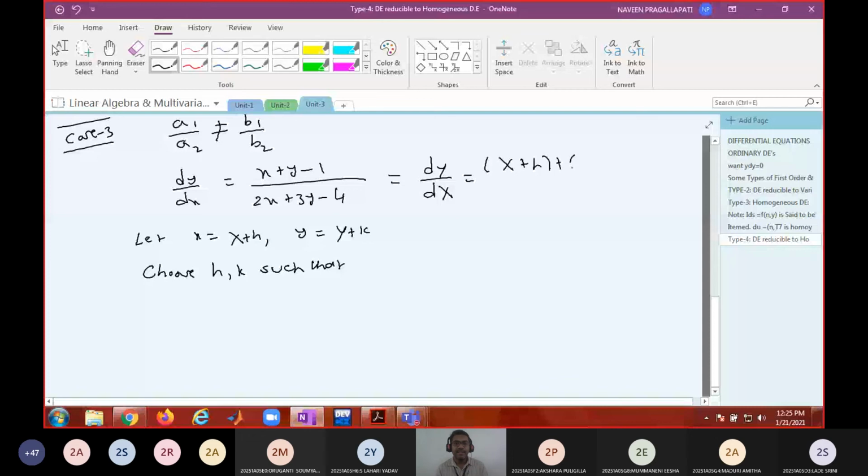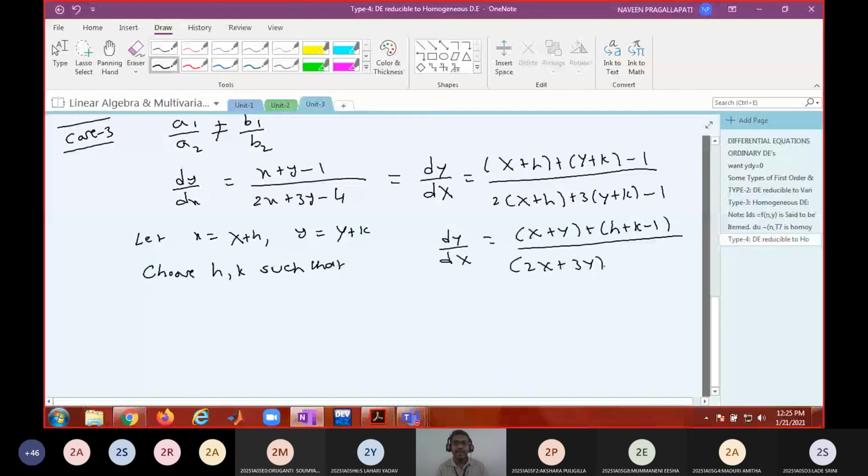That means dy by dx equals (X plus Y plus h plus k minus 1) divided by (2X plus 3Y plus 2h plus 3k minus 1).